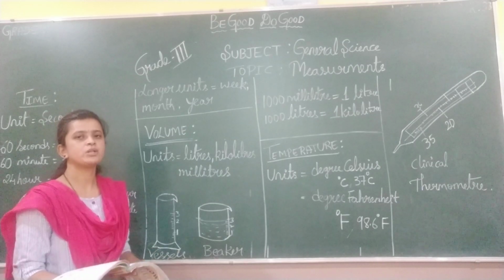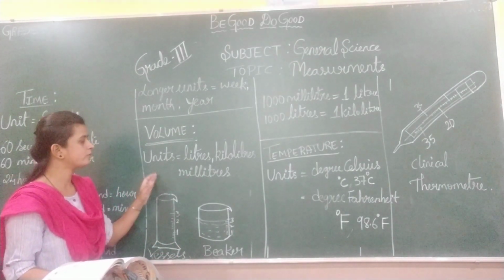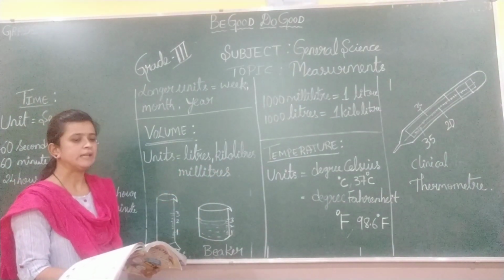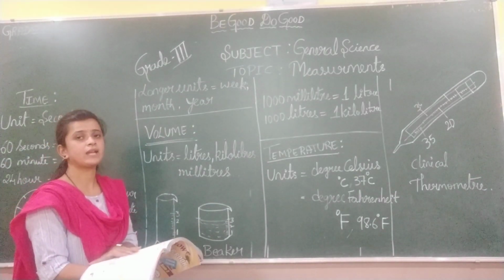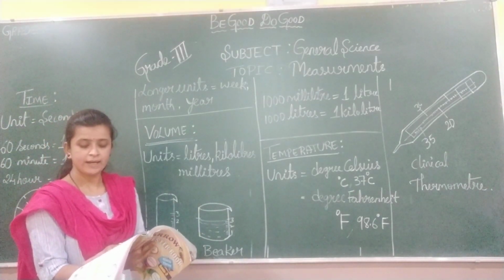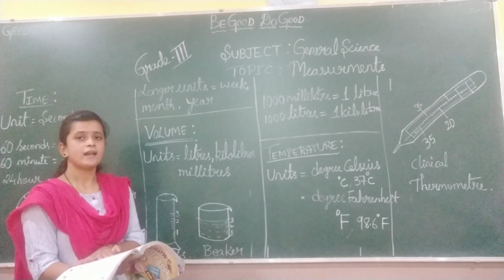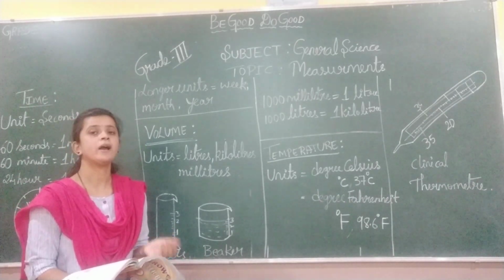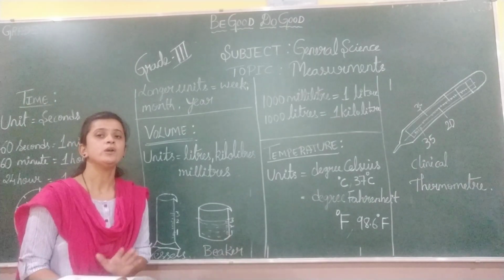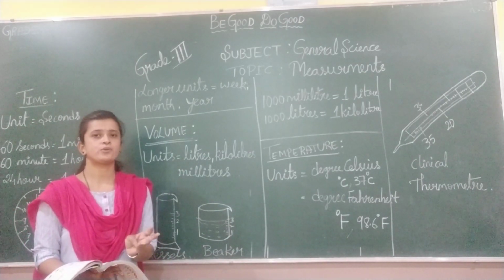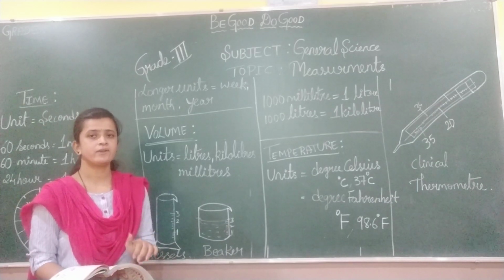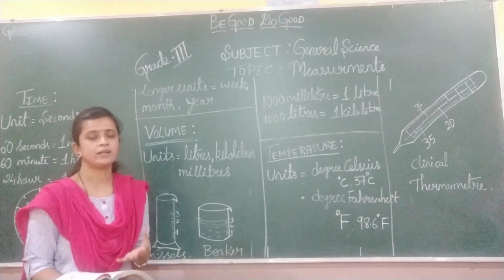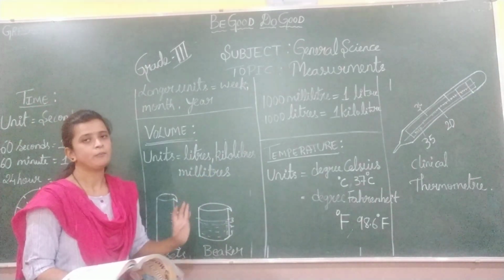Usually we measure the volume in liters, kiloliters, or milliliters. Even we can measure air or any other gases, because air and gas have volume itself. Isn't it, children? Already you know air also has volume and other gases also have volume. So not only liquids like oil, petrol, milk, water, gas also has volume. So gas also we can measure in liters, kiloliters and milliliters.